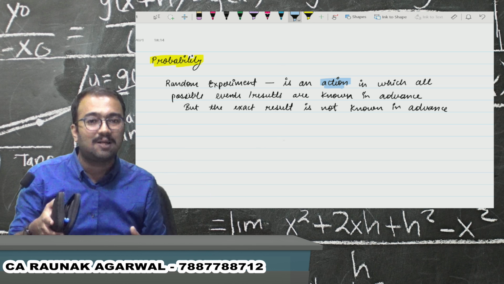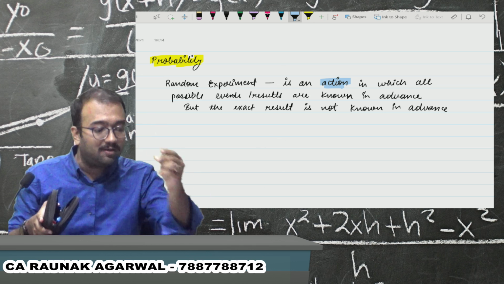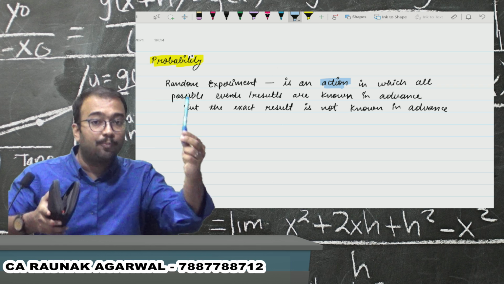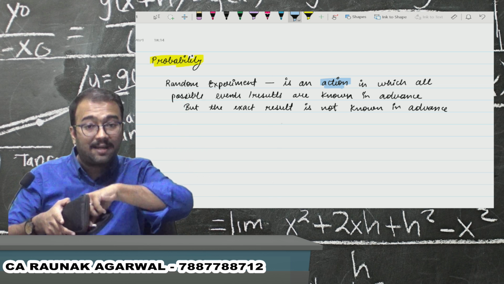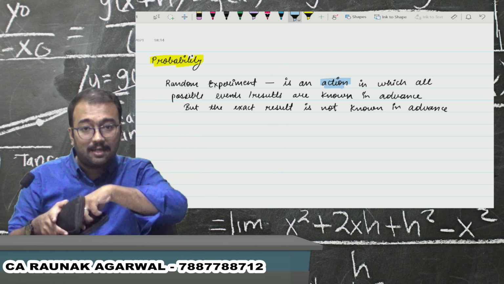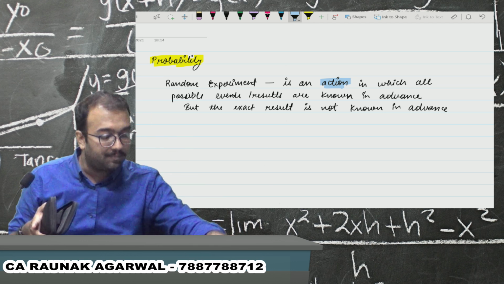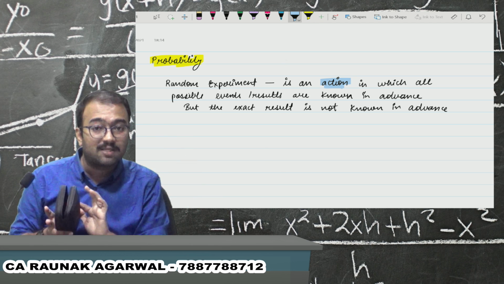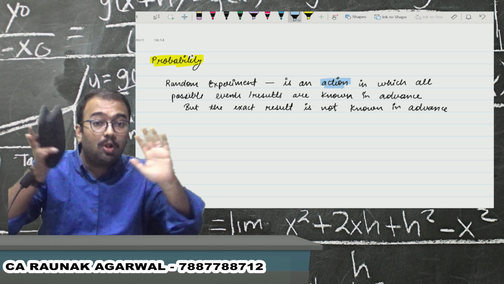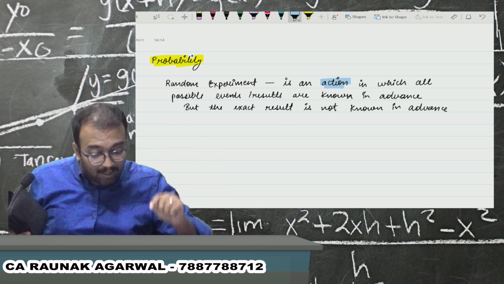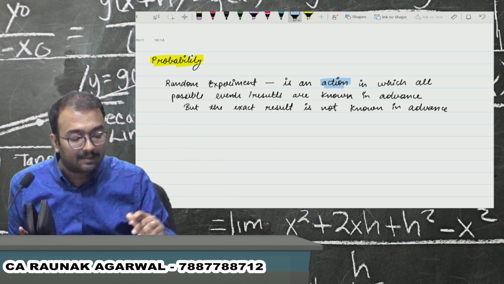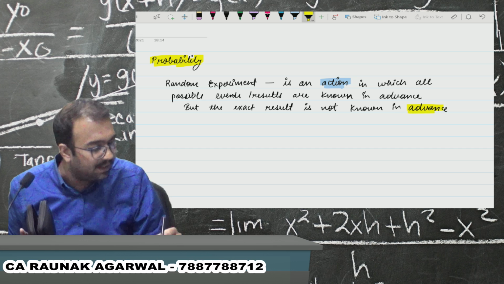Either the green pen would be picked up, or blue, or white, or red, or yellow. We know all the possible outcomes, but the exact result is not known in advance.